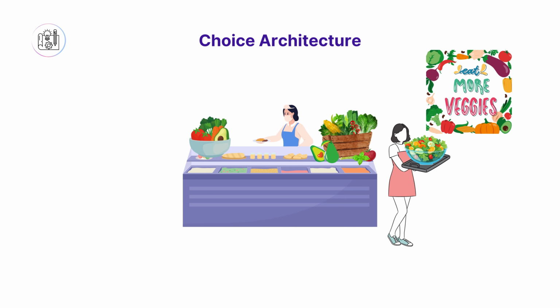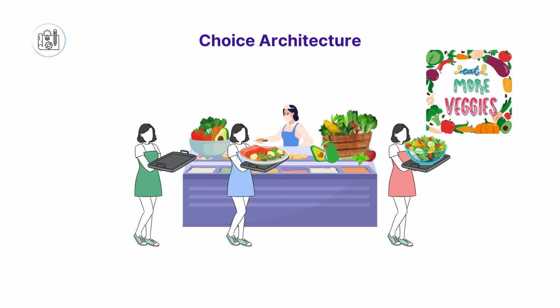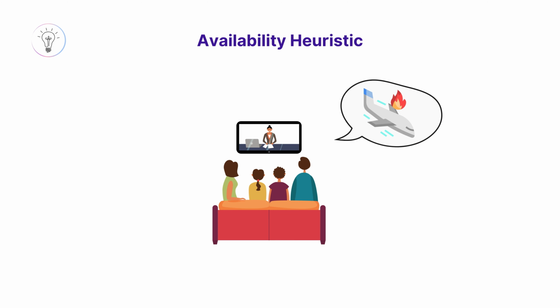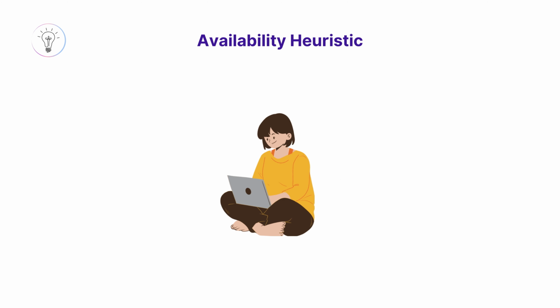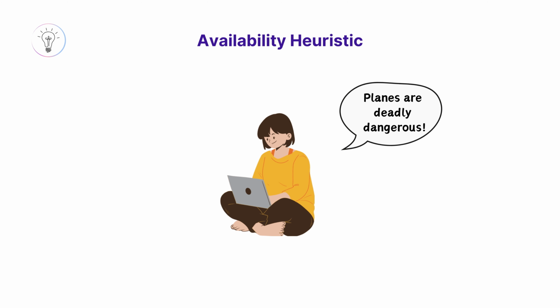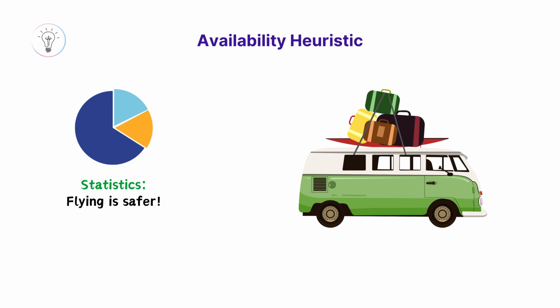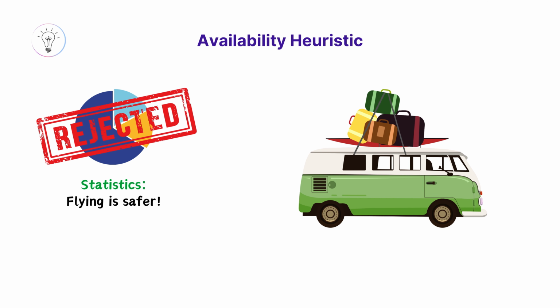Choice architecture. The way in which choices are presented to consumers affects their decision. This includes the order of options, the manner of presentation, and many other subtle cues that can significantly influence decisions. Availability heuristic. People estimate the likelihood of events based on how easily examples come to mind. If something can be recalled quickly, it's often seen as more common or likely.